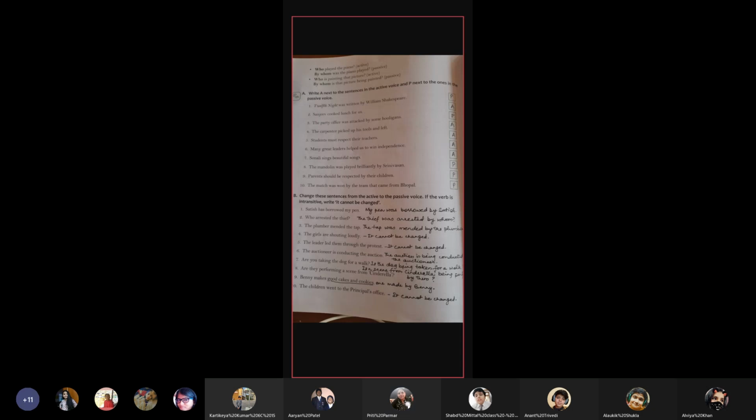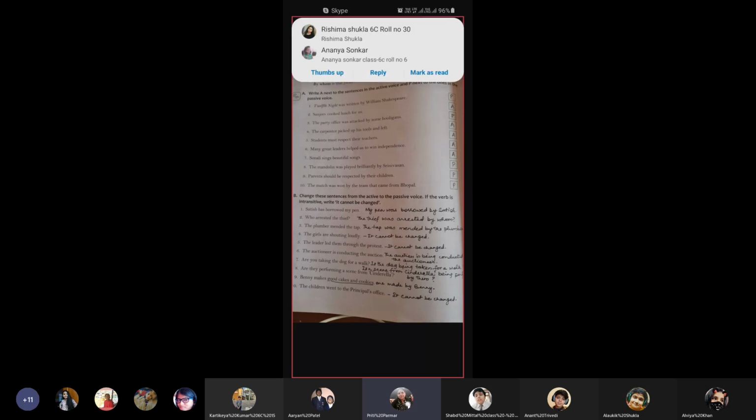The mandolin was played brilliantly by Srinivasan. Passive voice. Parents should be respected by their children. Passive voice. The match was won by the team that came from Bhopal. Passive voice. Exercise B.